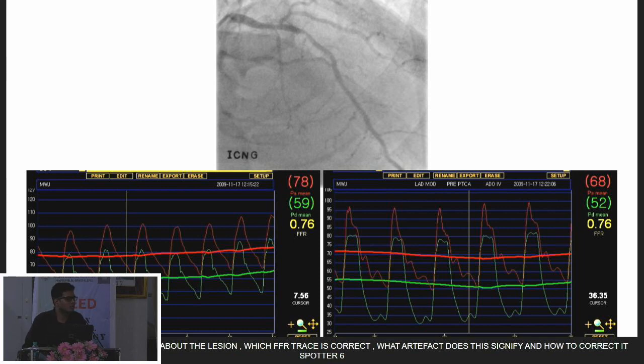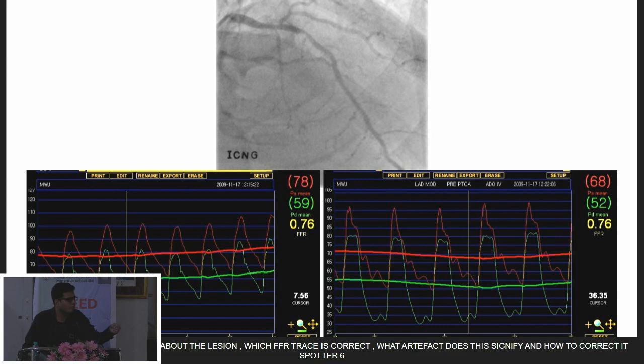You understood? So this is a drift. They will ask you about shift and drift, at least in FFR. So you should be prepared. Post adenosine, there should be ventricularization, as you can see in the FFR wire. Okay, then actually you are doing a good FFR. But if you don't get this, then you have to repeat the FFR.